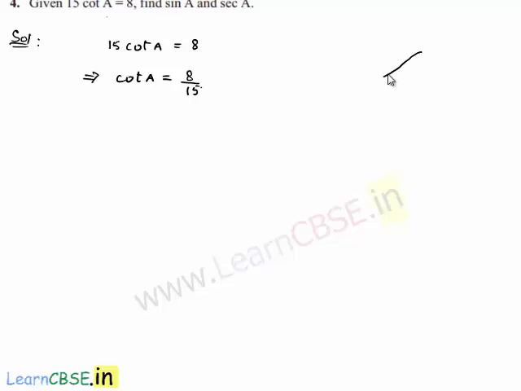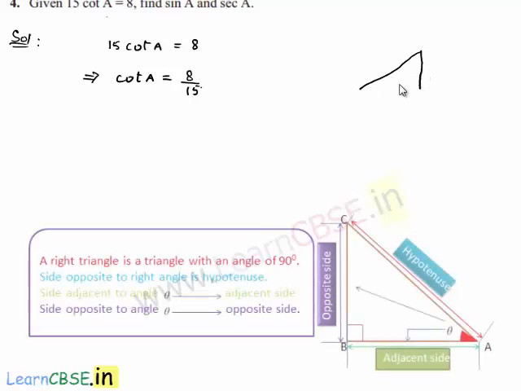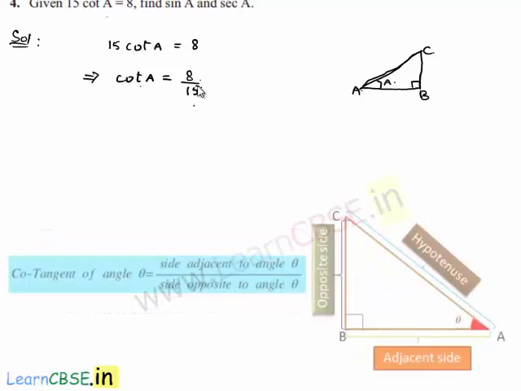Let us assume a right angle triangle with A as base angle and B 90 degrees and C be the other vertex of the triangle ABC. In this, he has given that cot A is equal to 8 by 15. We know that cot of an angle is nothing but the ratio of its adjacent side by opposite side.